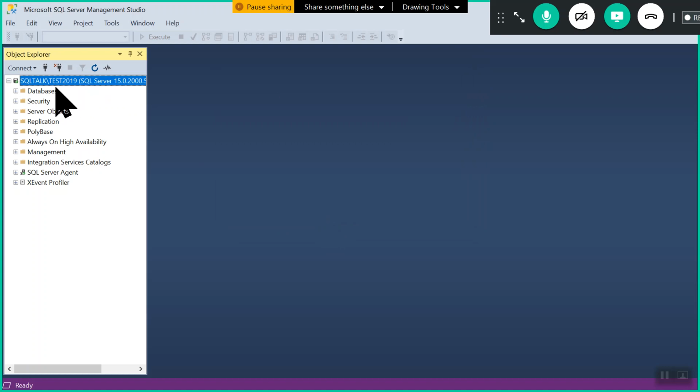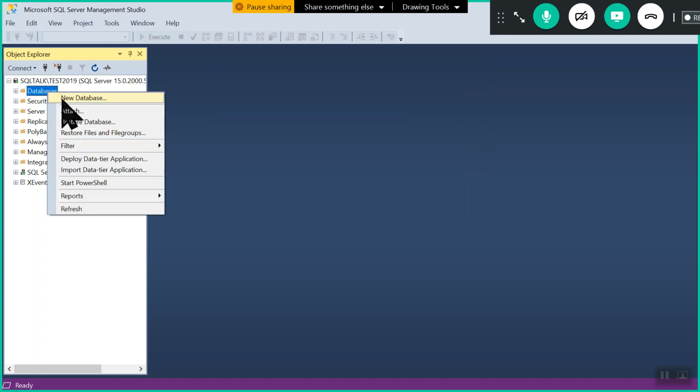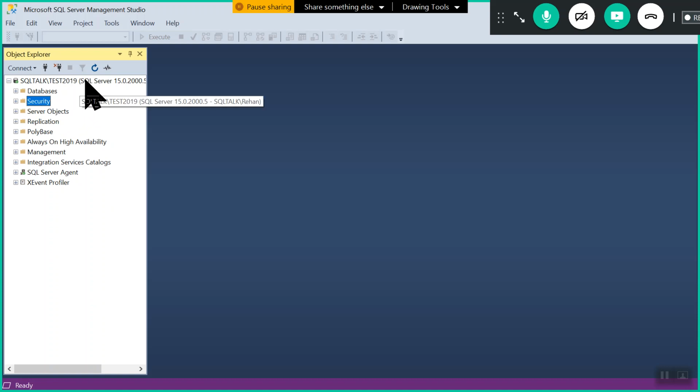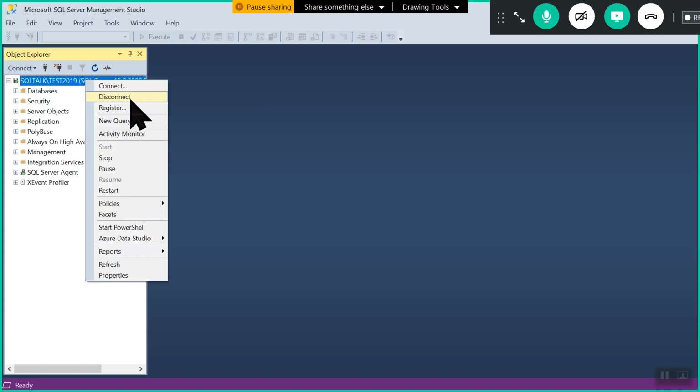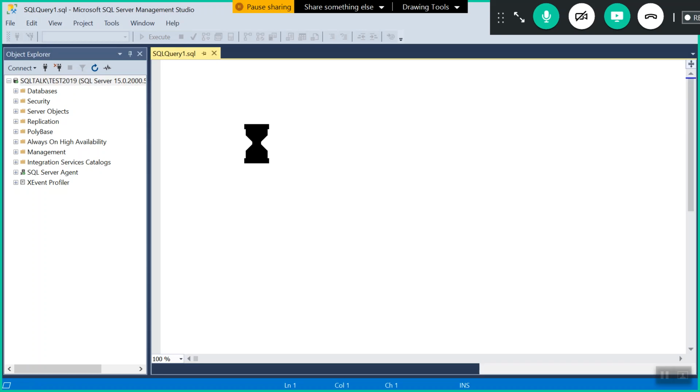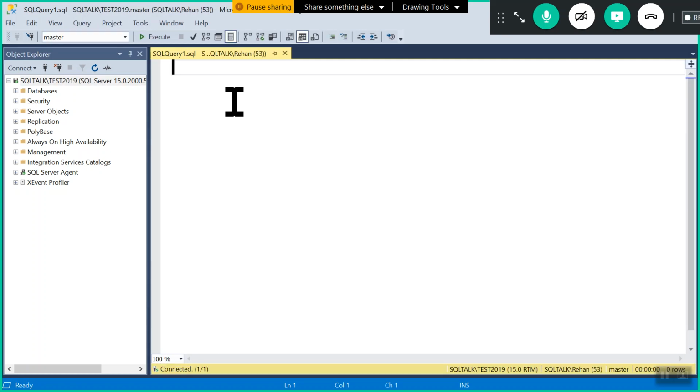Graphically, we can perform most of the activities here in SQL Server. If we want to create a new database or work with logins, we can perform the tasks directly by right clicking. As well, we can perform the tasks by using commands also. We can right click on the server and take a new query. Here we can run the commands.